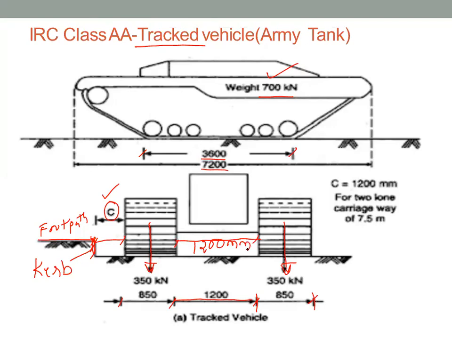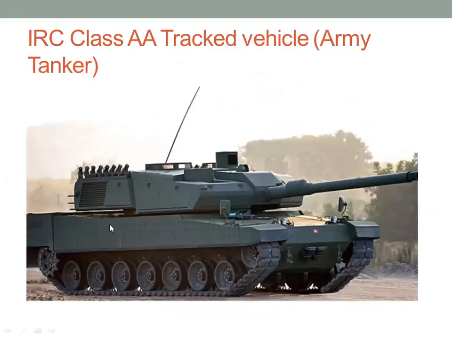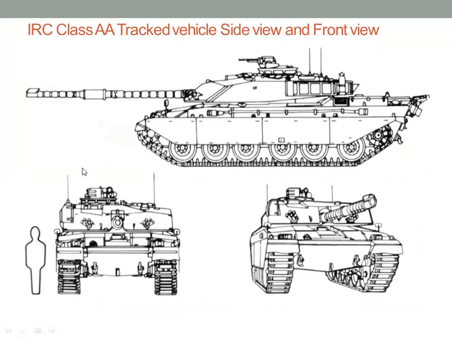This diagram you have to understand. This is the army tank which they have considered for the design of bridges. Even if this kind of vehicle comes, our bridge should not fail. That is the intention of considering this kind of vehicles. In the earlier days, in the British period, they used to construct this kind of bridges for war purposes, to build temporary bridges connecting the war places. So at that time they considered this kind of vehicles for the design of bridges.